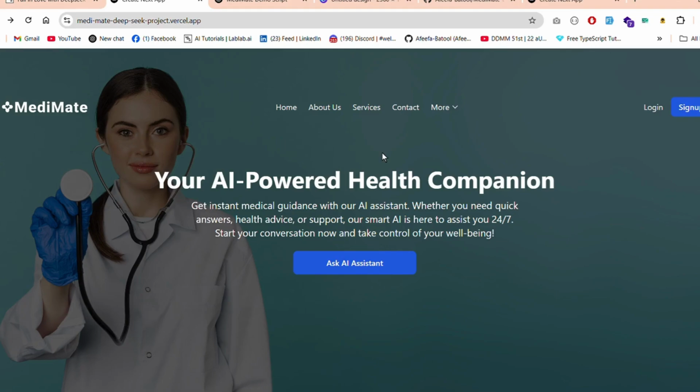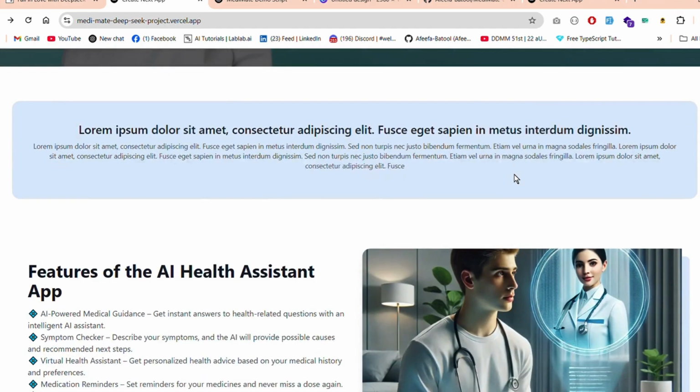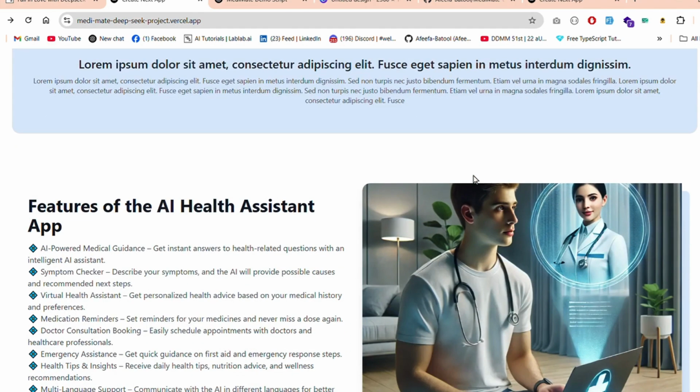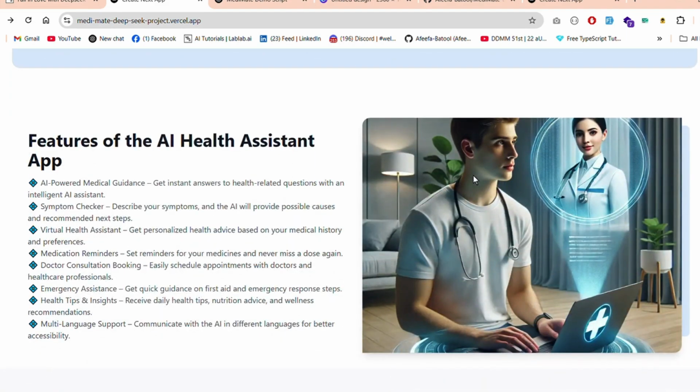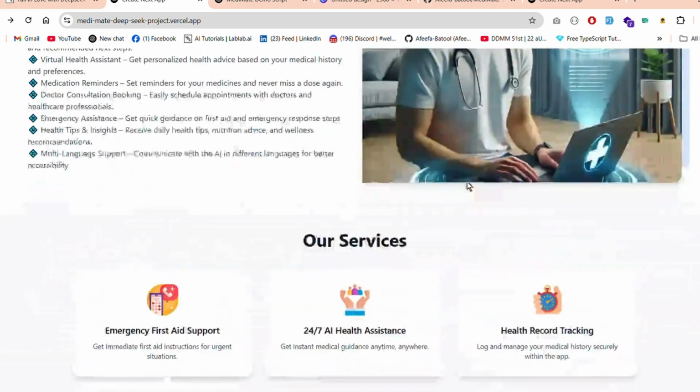Hello judges, this is our project, the web portal version of our idea, and its name is MediMate. MediMate is a smart and reliable AI-powered medical assistant designed to make healthcare and guidance faster and more accessible. This is the home page, and other features are that you can quickly find essential medical information, get instant health advice, and connect with AI-driven assistants, all in just a few clicks.